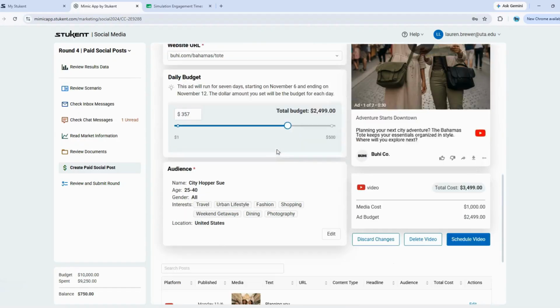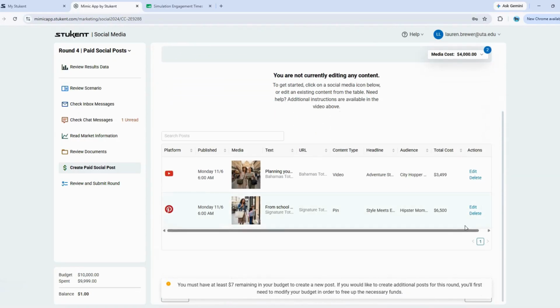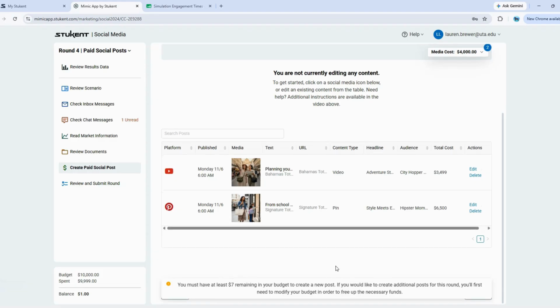So let's go ahead and use that, and we'll schedule our video. Here we can see that we've got a balance of $1, and it tells us you must have at least $7 remaining in your budget to create a new post. So I think at this point we are good to go.